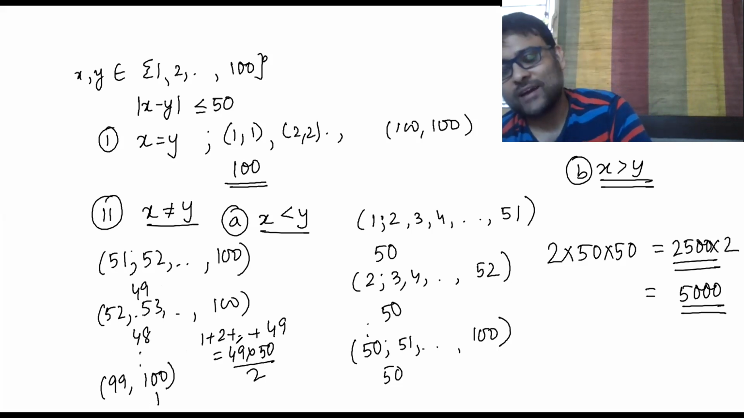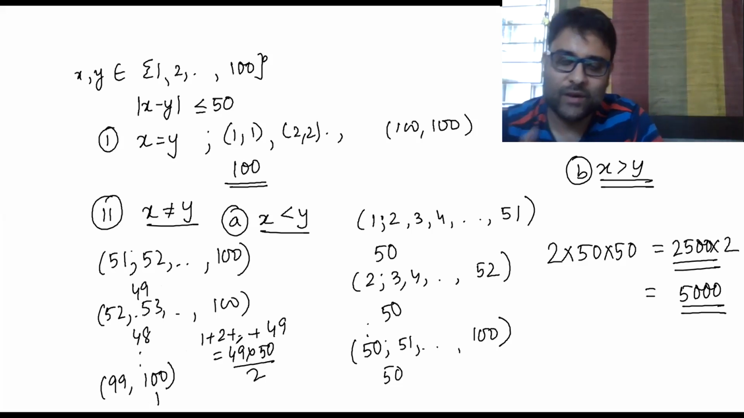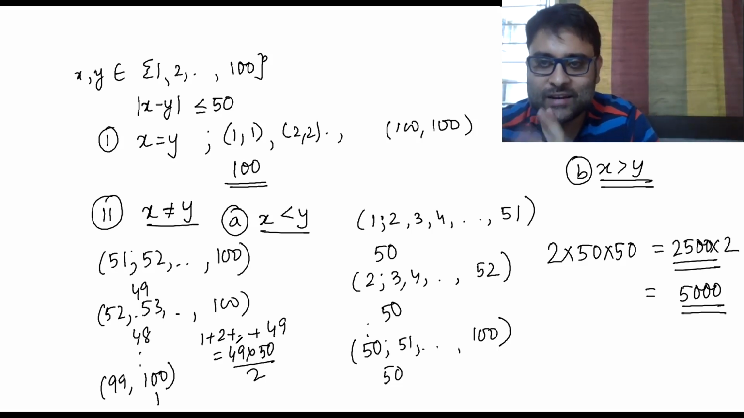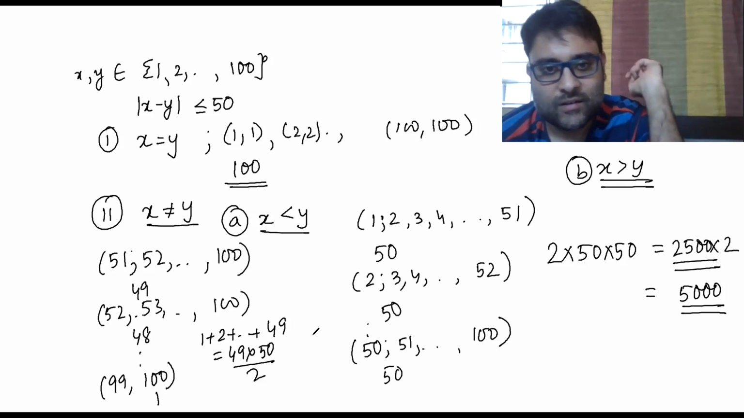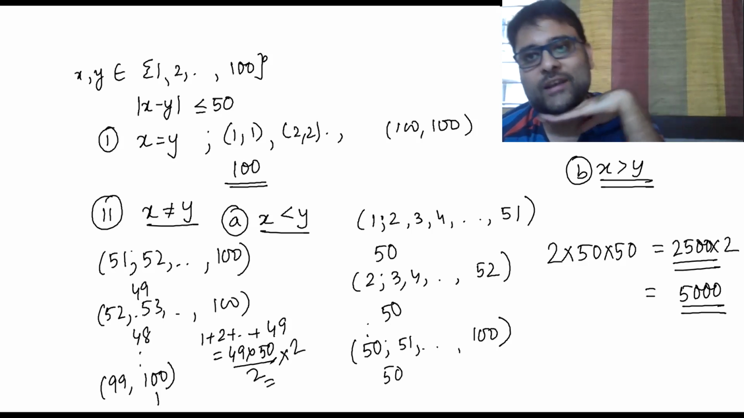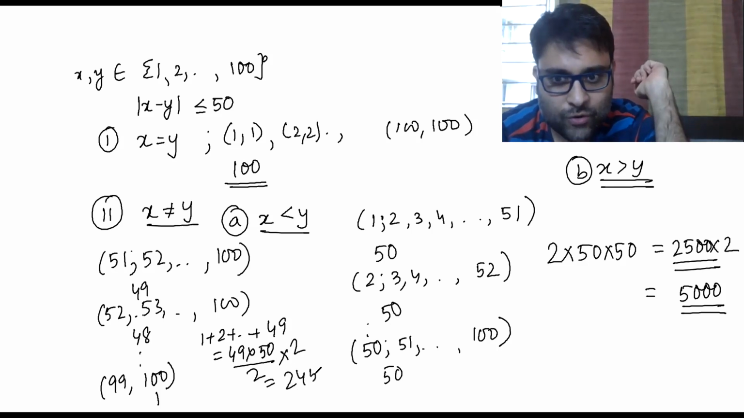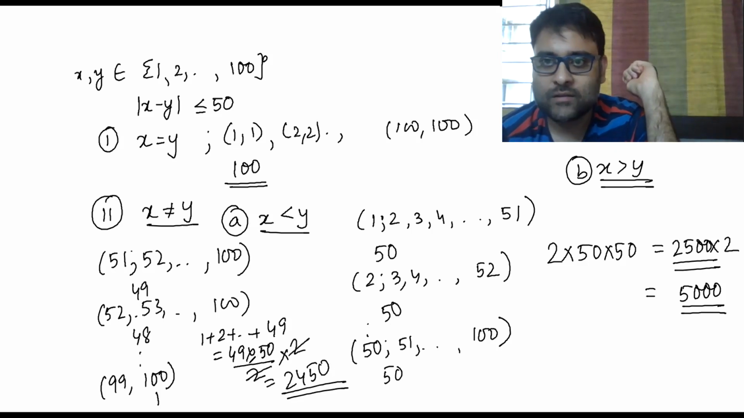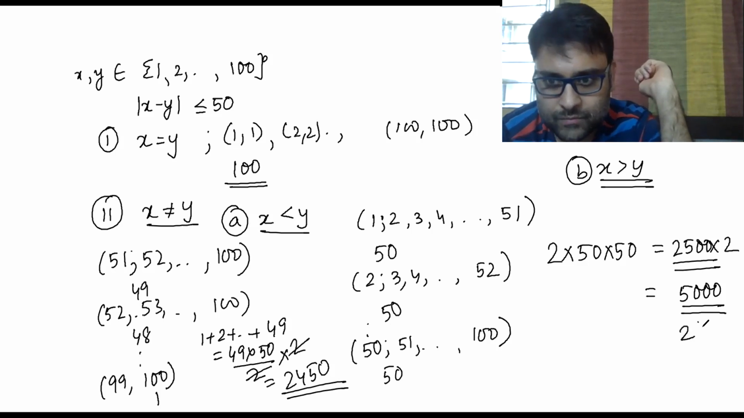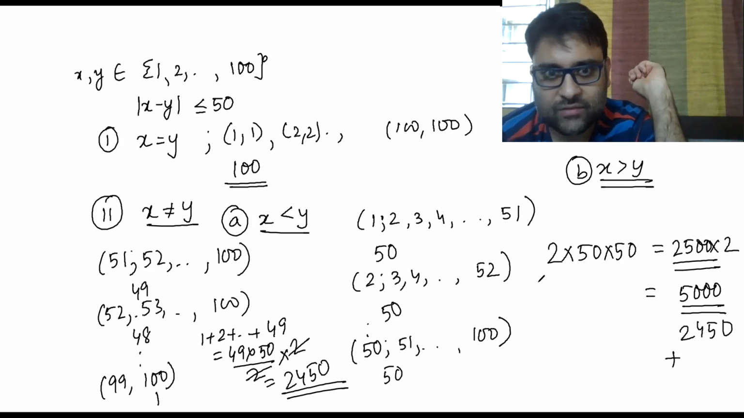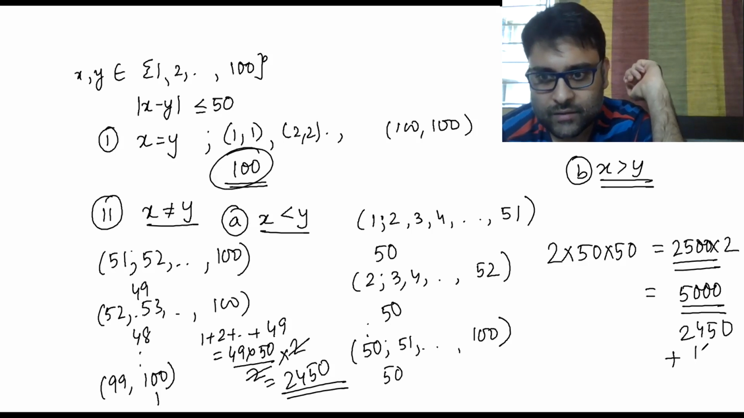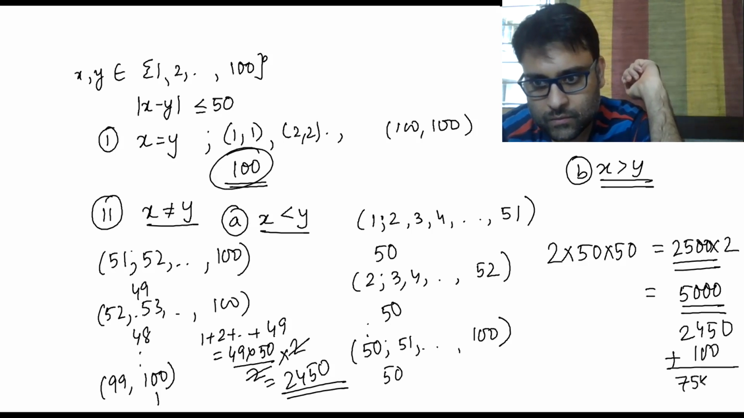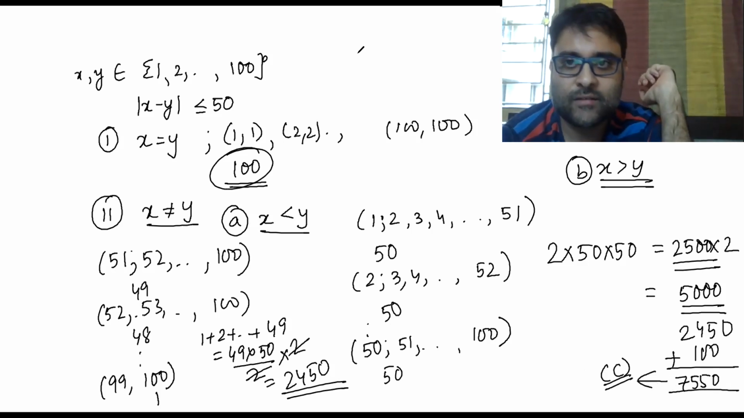But again, I'll have that case 52, 51: the greater one is the first, the lesser one is the second. So multiplied by 2. 49 into 50 is 2450. So 2450 plus 5000 plus what we found out when x is equal to y, 100. Option C.